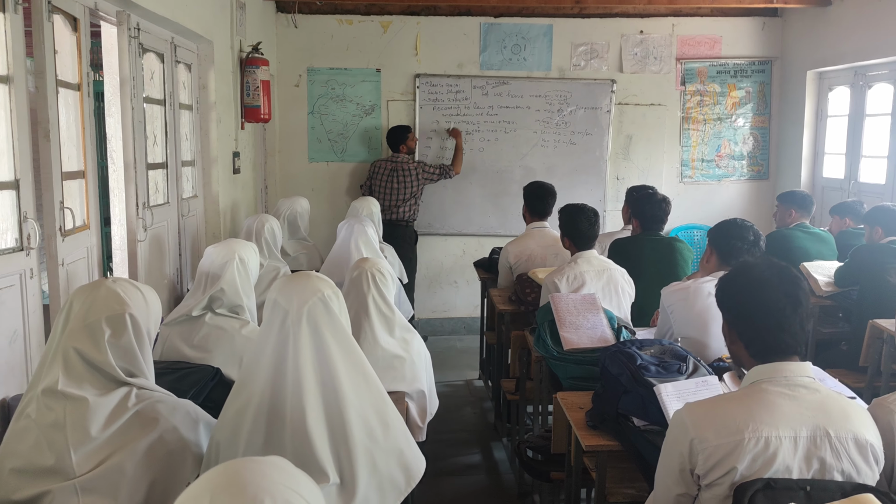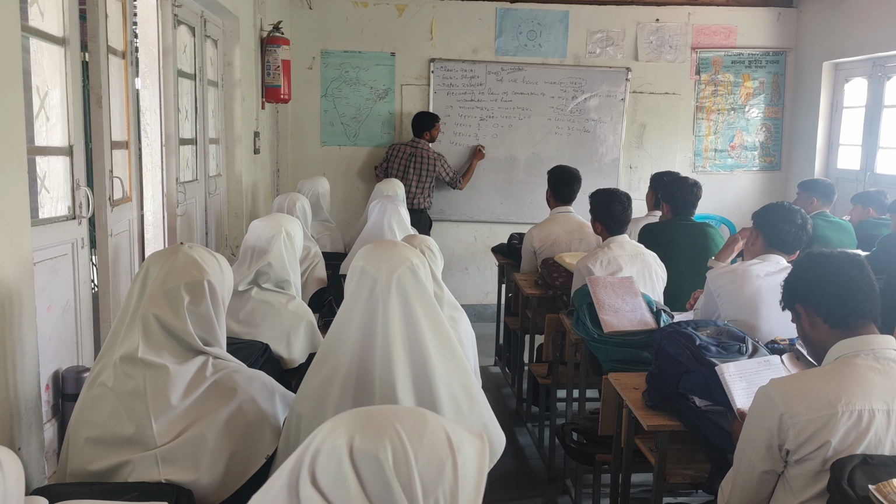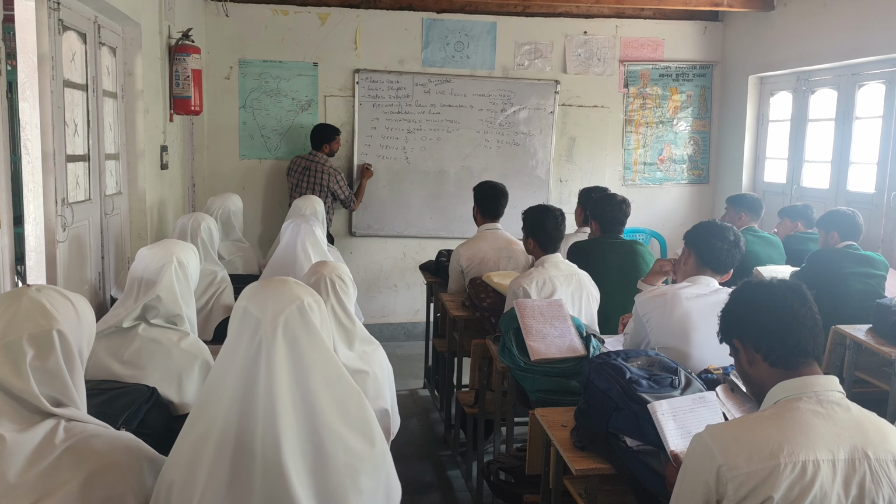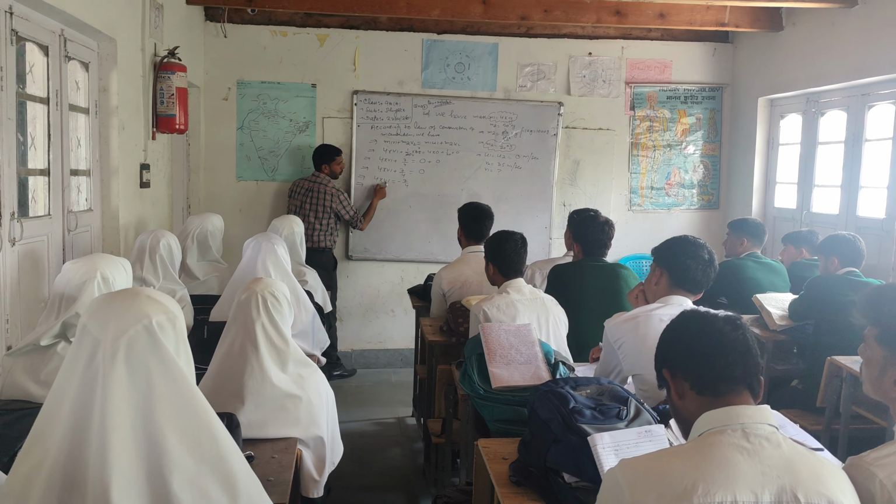This is plus here. On taking it to the right hand side it will be minus 7 upon 4. Now see, v1 is as it is because we have to find v1.